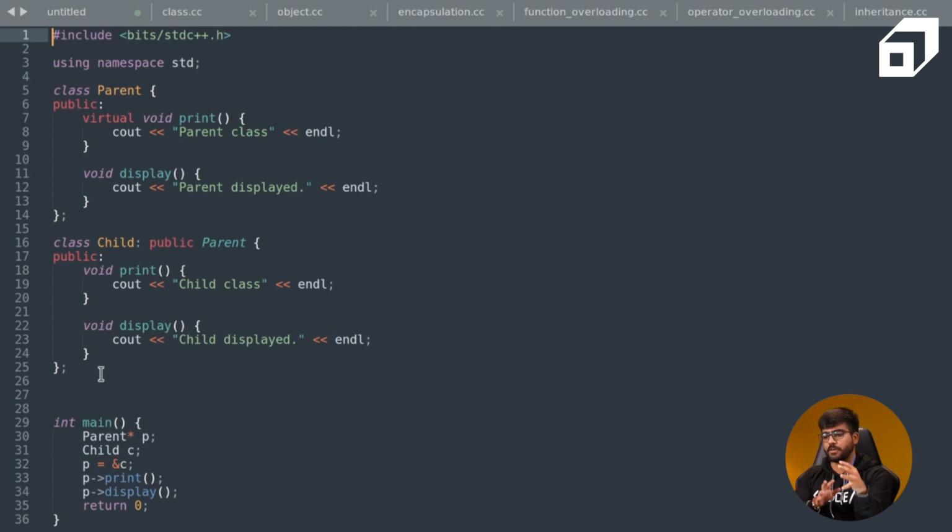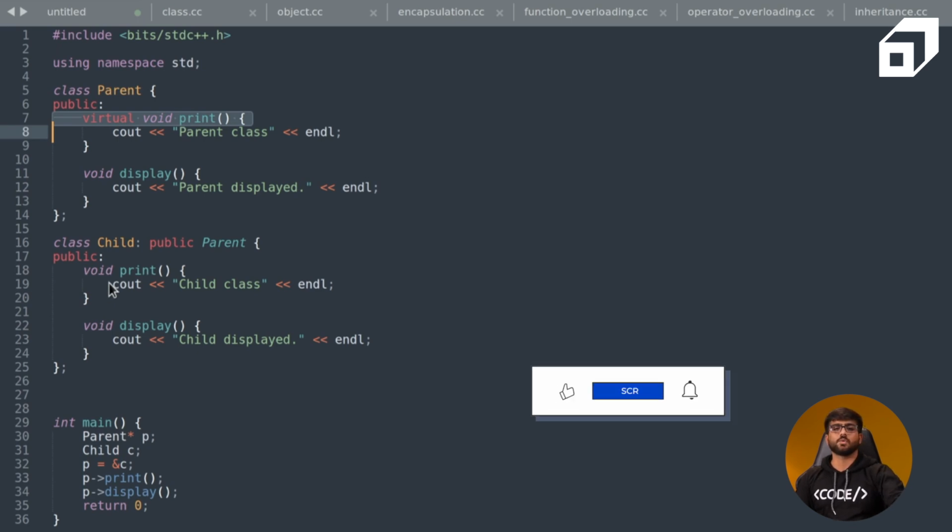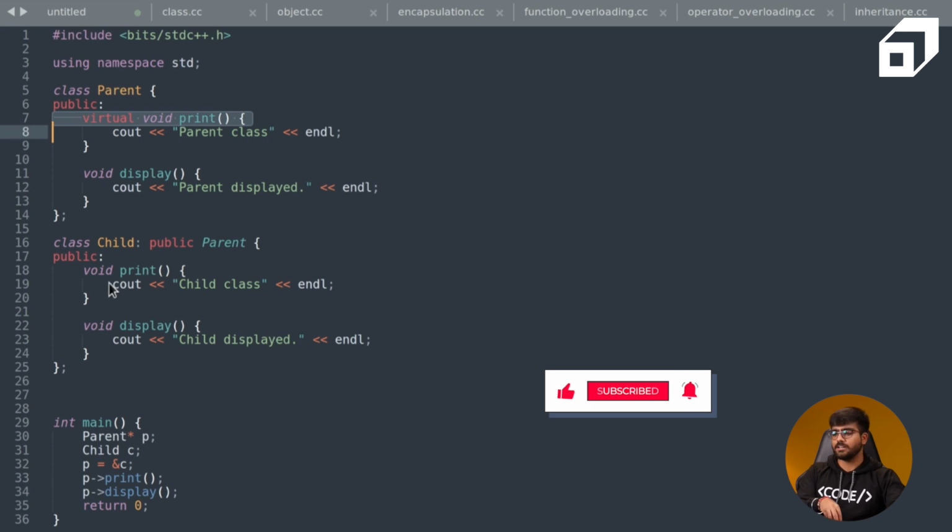Both of them have different definitions, but the same declaration, like the input parameters and the output data types, everything is same. But if you notice on line 7, the print function in the parent class is marked as virtual. Okay. So when we override it, there is an explicit message transferred to the compiler that, hey, don't decide the binding at the compile time, it should be done at the runtime.